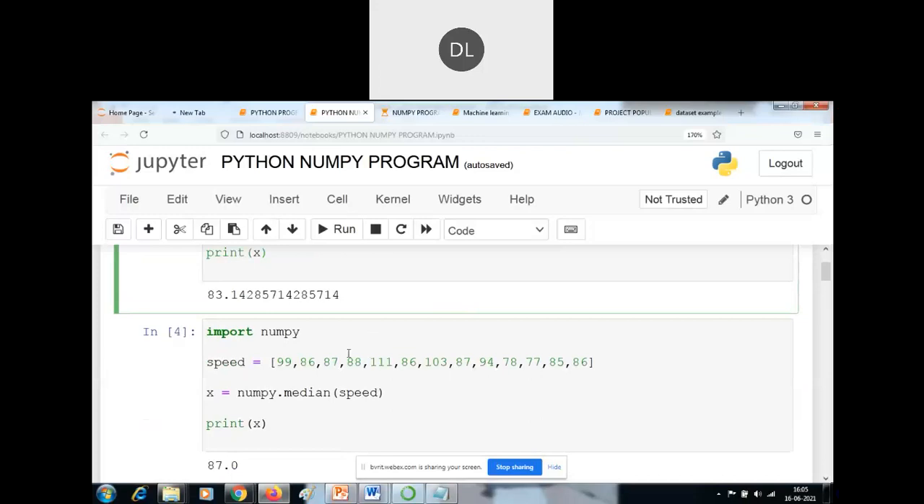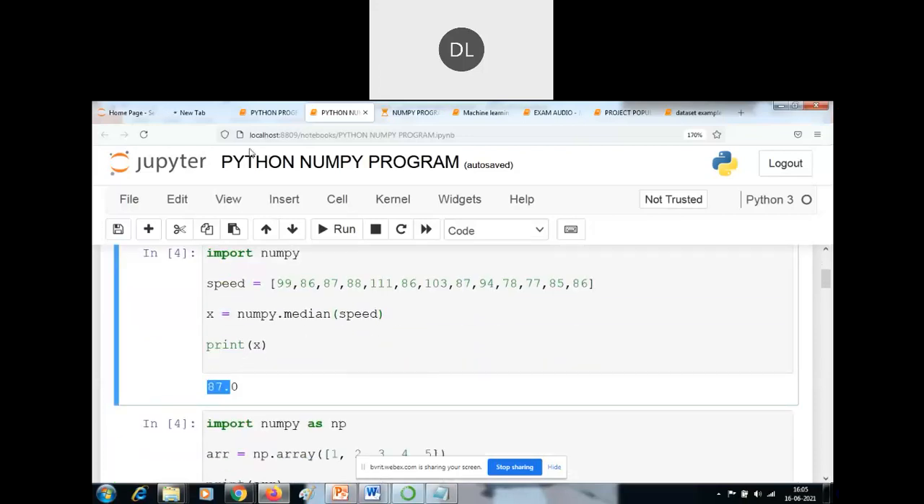Next, this is the median method. The median method is already defined in the NumPy package, so you just give the median keyword here: numpy.median. It is used to find the middle element of these values. The middle element of these values is 87.0.